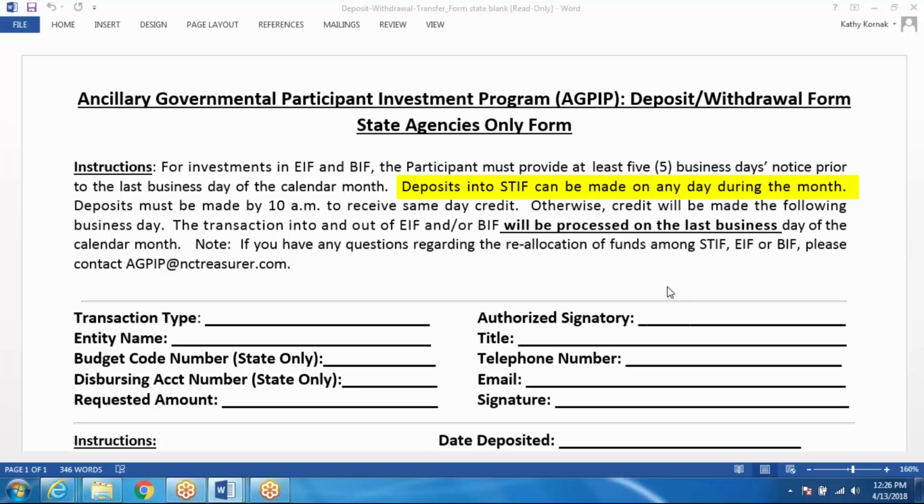Deposits into your STIF account can be made any day during the month. They are not tied to the 5 business days before month end. Again, any deposits into STIF and withdrawals can be made at any point during the month. The transactions in and out of BIF will be processed on the last business day of the calendar month. This will be whatever business day, not necessarily the 30th or 31st, but whatever the last business day of the month is.